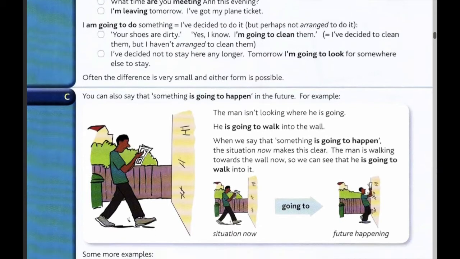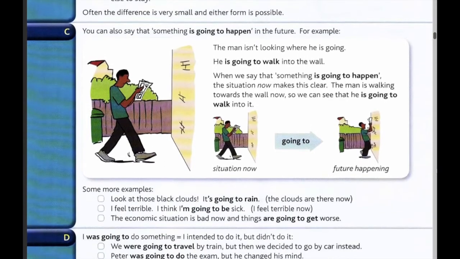Section C. You can also say that something is going to happen in the future, like a prediction. For example, the man isn't looking where he's going. He is going to walk into the wall. When we say that something is going to happen, the situation now makes this clear, which means we have evidence. The man is walking towards the wall now, so we can see that he is going to walk into it. This is our evidence, what we are seeing right now.